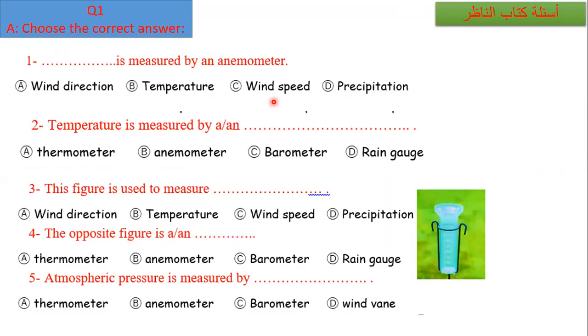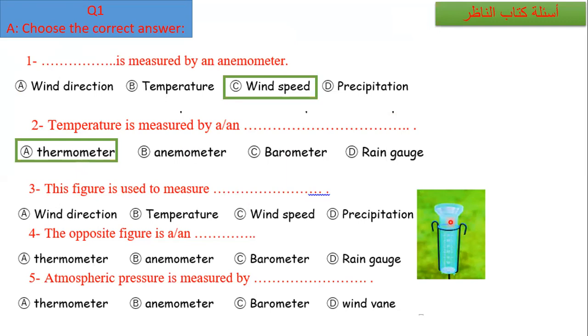Some questions, also from the Nazer book. What is measured by an anemometer? Do you remember the anemometer? Wind direction, temperature, wind speed or precipitation? The anemometer measures what? Yes, wind speed. Temperature is measured by what? Excellent, a thermometer.